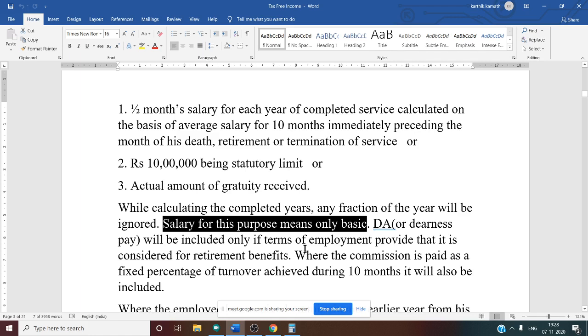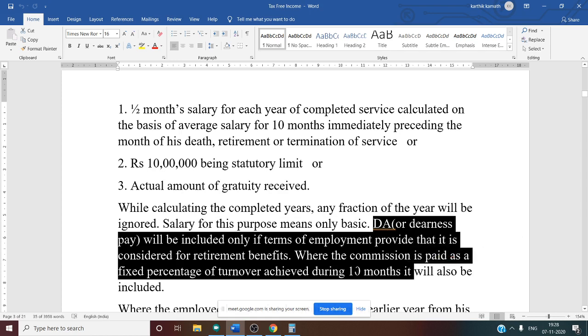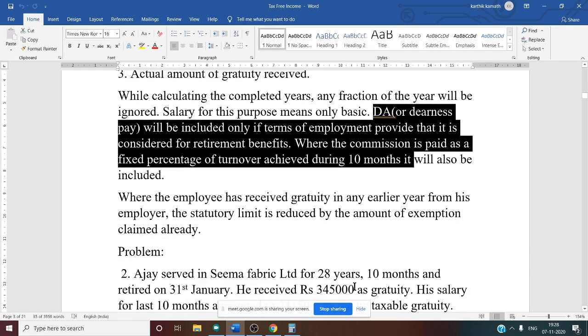Salary means basic plus DA plus commission only when it is given in the problem that it enters the retirement benefit. DA will be included only if the terms of employment provide that it is considered for retirement benefit. When commission is paid as a fixed percentage of turnover achieved during the 10 months, it is also included. That means if the commission rate is given, and the sales turnover is for the last 10 months before the month of retirement, then you can consider the commission also. So this is the rule for a not covered employee.